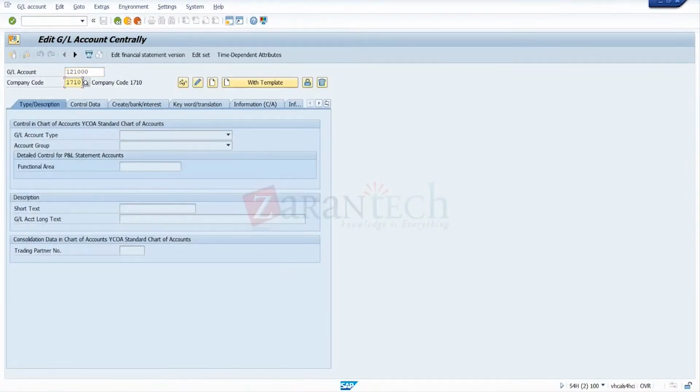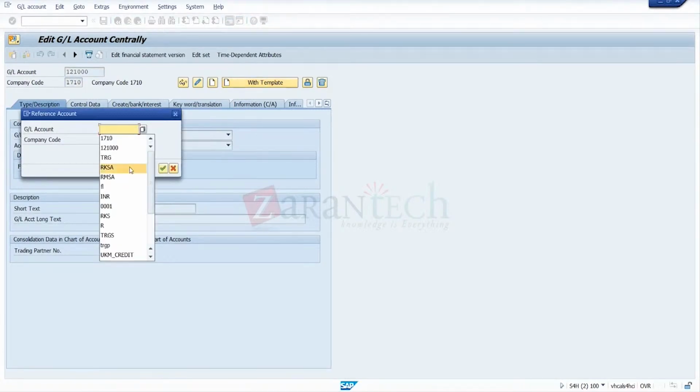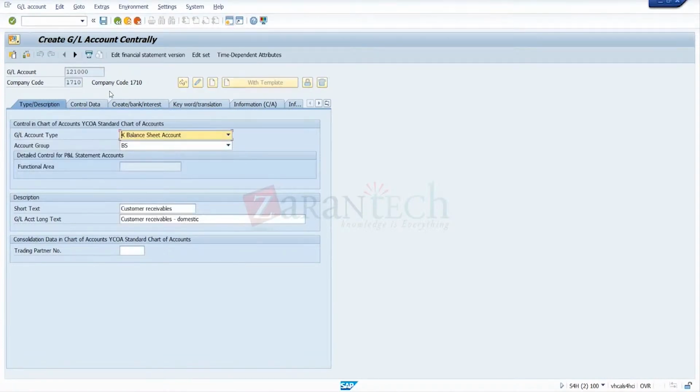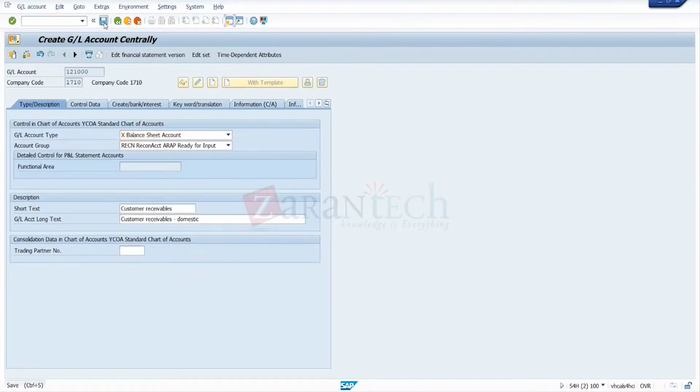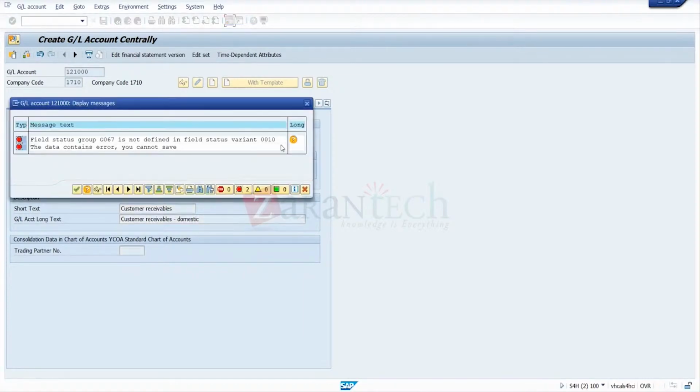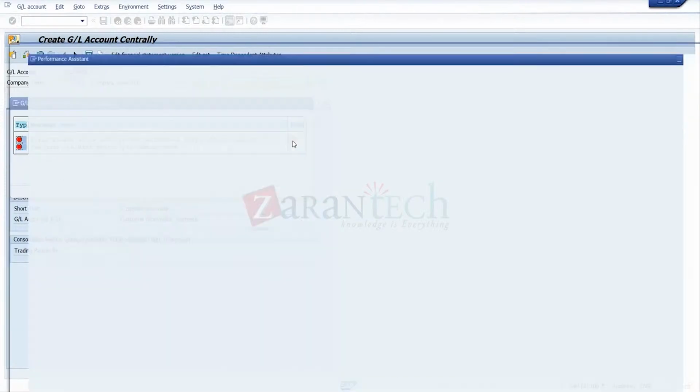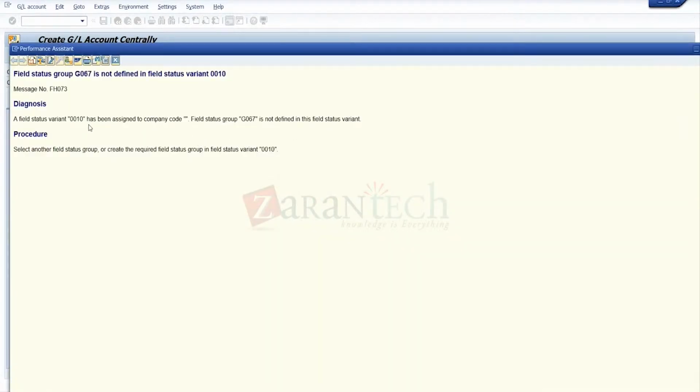So 1710, template, TRG. So this should be made as an allocation upon the APAR. I'll take this one. T06 are not defined.